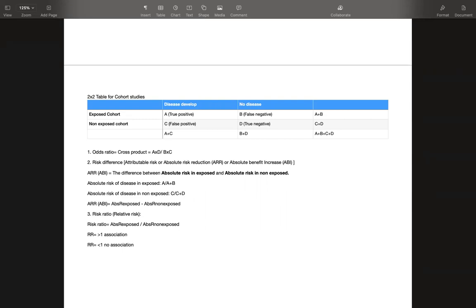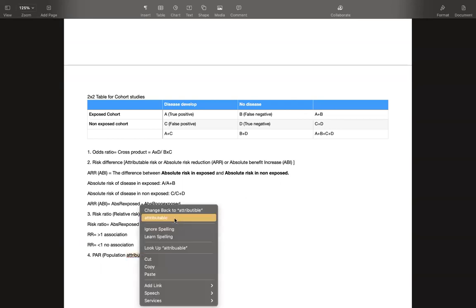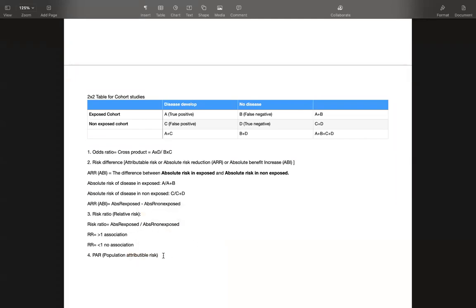Then we have another very important thing, number 4, and that is PAR. What is PAR? It is population attributable risk, and this is also known as risk daddy.